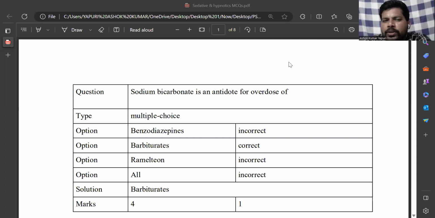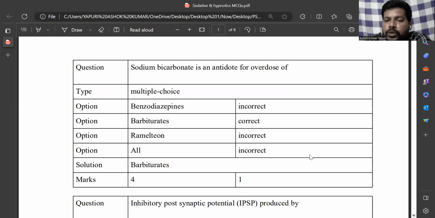In today's video, we will discuss MCQs with explanation regarding sedatives and hypnotics. Sedatives and hypnotics are mainly useful for insomnia, the condition in which the person is unable to take sleep. Apart from that, sedative hypnotics can be used in the treatment of epilepsy, anxiety and other diseases. Our main motto is the explanation of MCQs: which answer is right, which answers are wrong, and why.